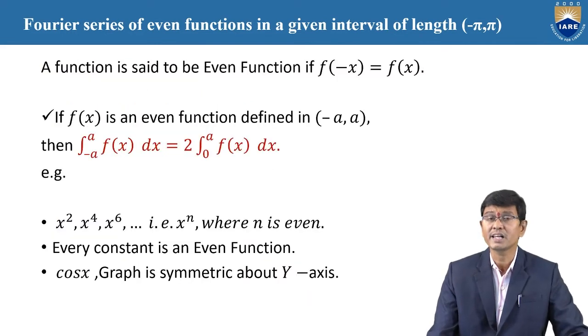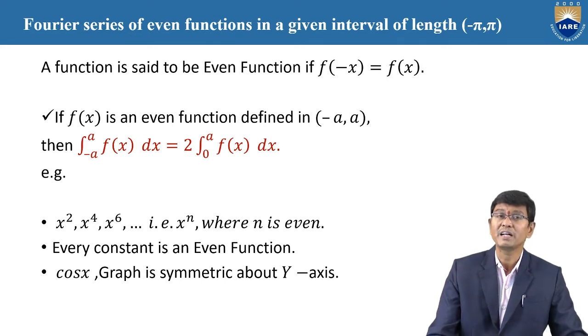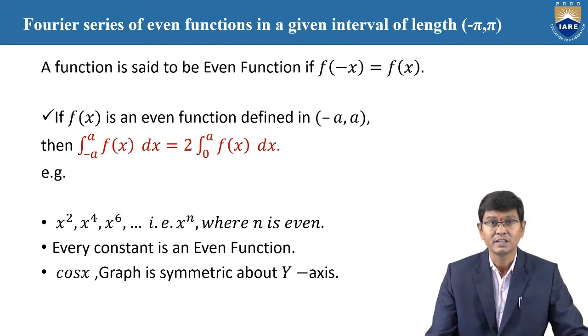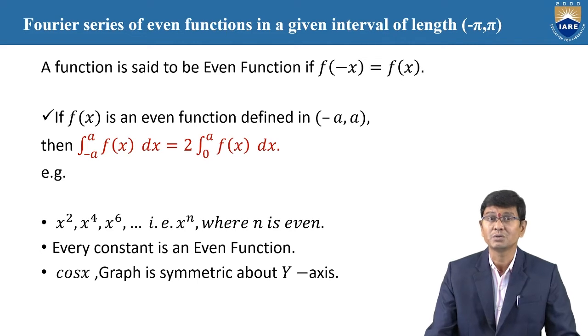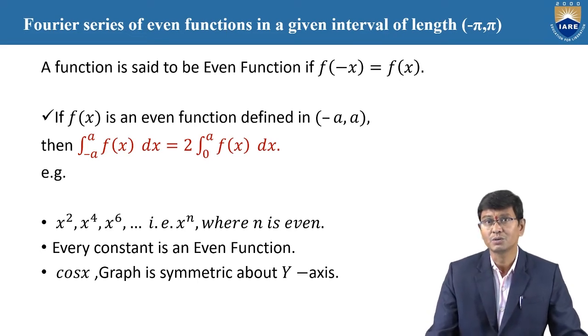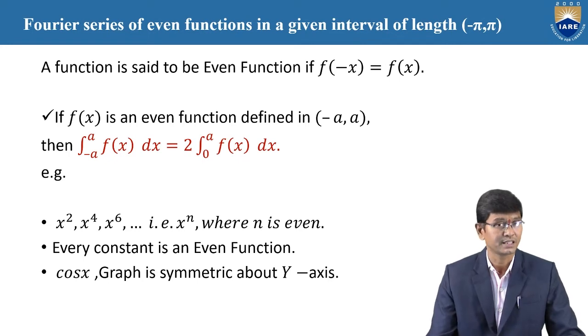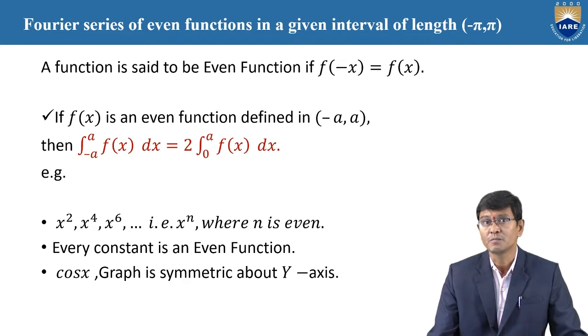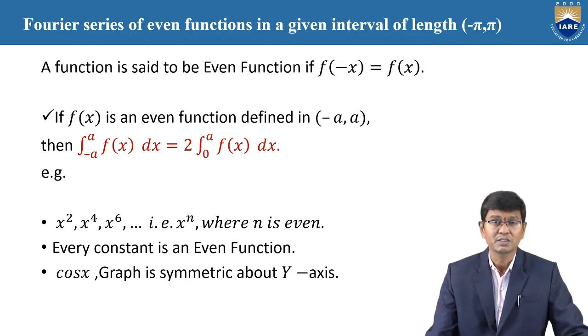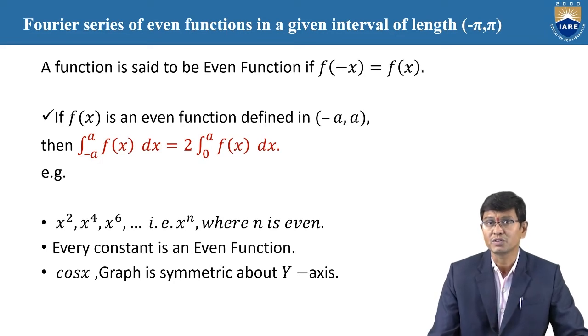For example, here it is clearly given that a function is said to be an even function if f of minus x is equal to f of x. For an even function between minus a to a, the integral of f of x dx is equal to, as considered previously, 2 into the integration from 0 to a of f of x dx. And in terms of powers, x square, x power 4 and so on are even functions because n is even.